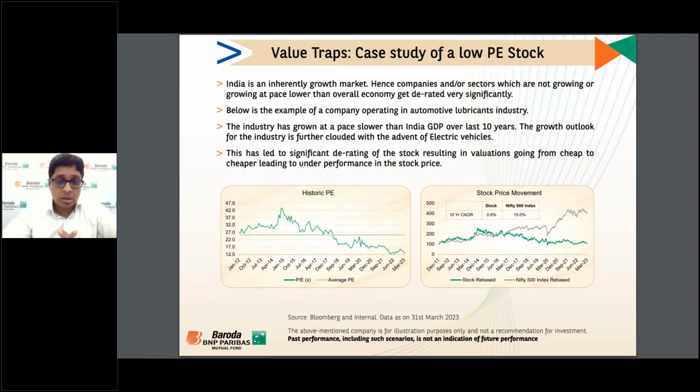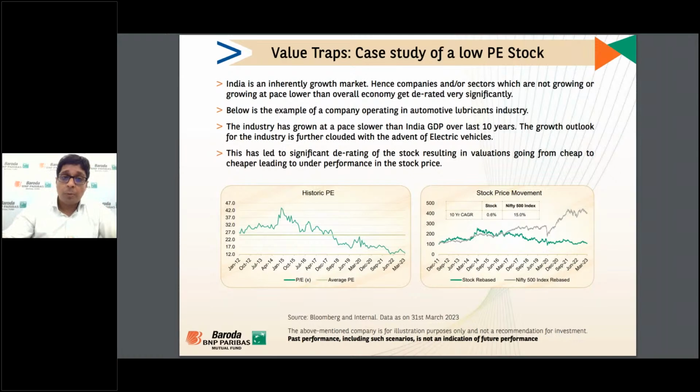And you look, the stock was cheap at around 22 times, and also cheap at around 17 times, and the stock is currently at 12 times and still looks cheap. But the growth is lower than the GDP growth over the last 10 years, and the stock is up only by 0.6% as compared to the Nifty 500 index of 15%. So this is a value trap. It's a clear case of a value trap, right?